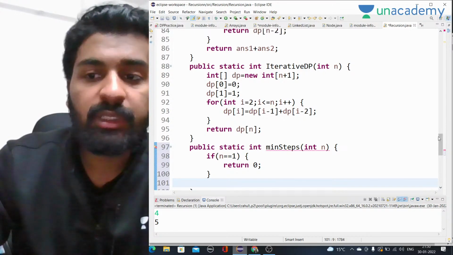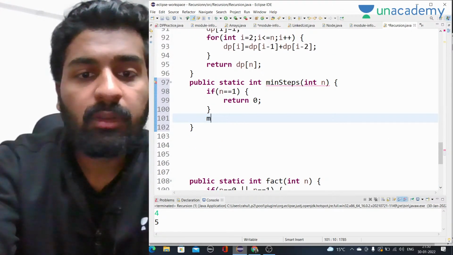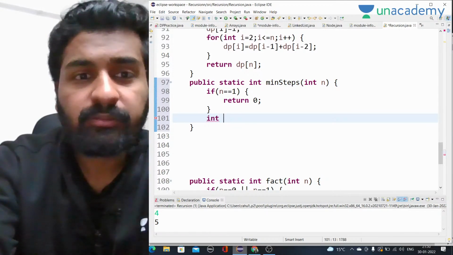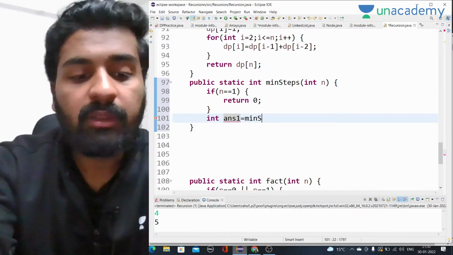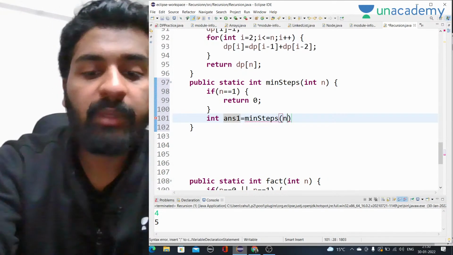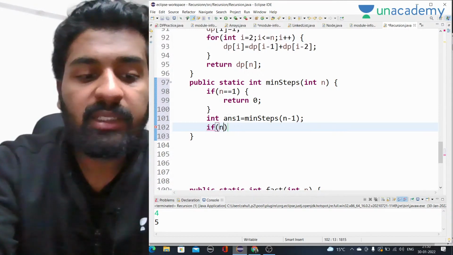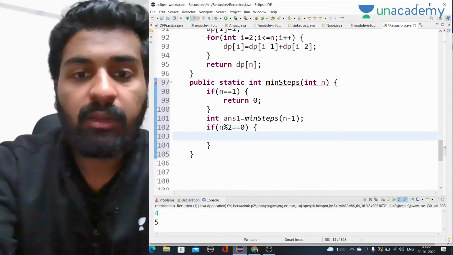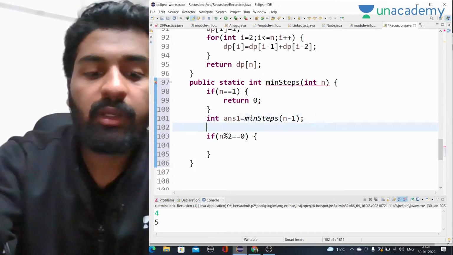Now we will make 3 calls. The first, int answer 1, will be minimum steps for n minus 1. The second answer will be, if n is divisible by 2, int answer 2.